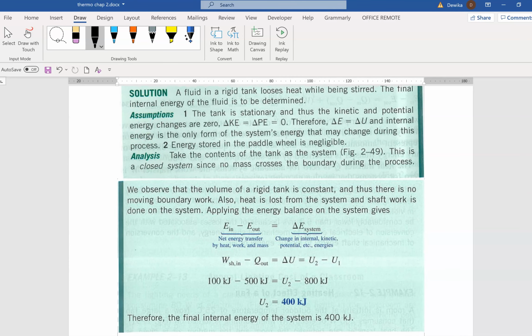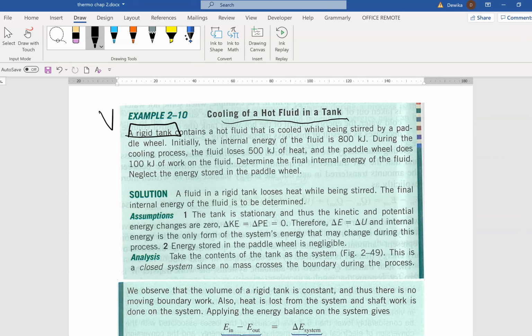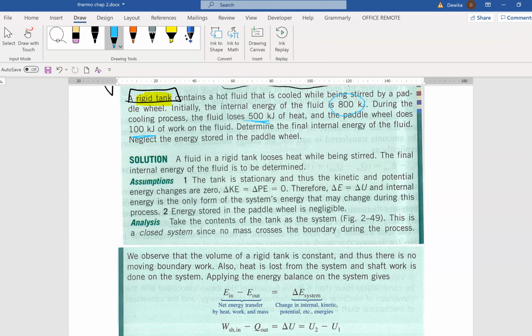Rigid tank. What does rigid tank mean? This is very important. Volume is constant. Rigid tank, you must memorize that rigid tank means volume is constant. There's no change in volume. It contains a hot fluid that is cooled while being stirred by a paddle wheel. Initially, the internal energy of the fluid is 800. During the cooling process, the fluid loses 500 kilojoule of heat and the paddle wheel does 100 kilojoule of work on the fluid. Can you understand the story? Determine the final energy of the fluid, neglecting the energy stored in the paddle wheel.